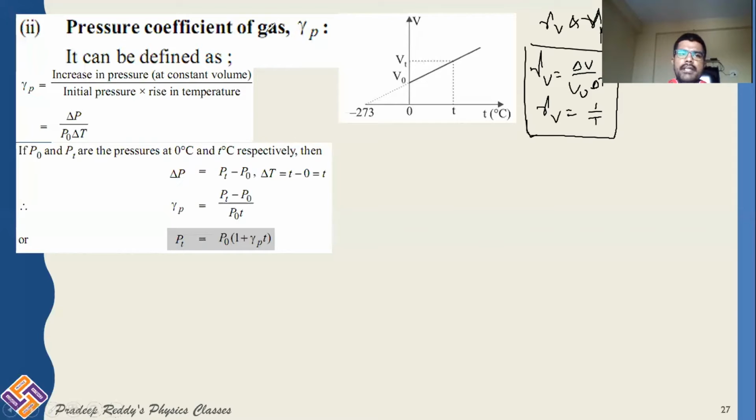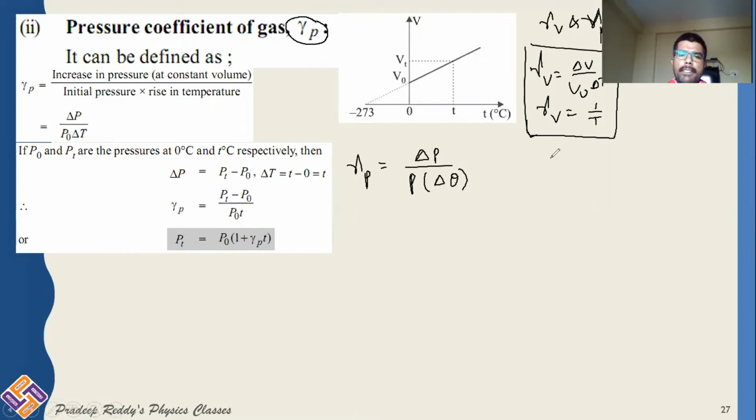Now let us measure pressure coefficient gamma P. Pressure coefficient is the change in the pressure, or increase in the pressure, delta P divided by initial pressure into rise in the temperature delta theta, or you can write it as delta T. That's not at all big issue.